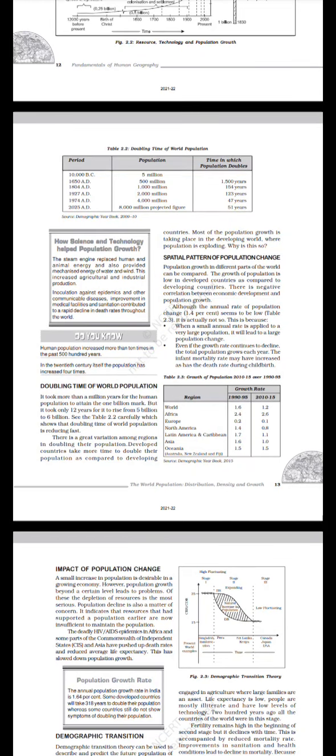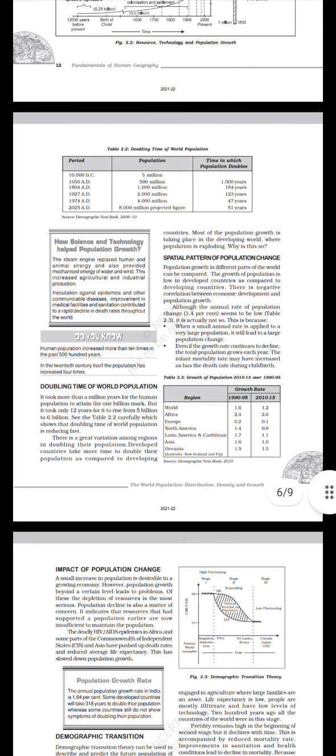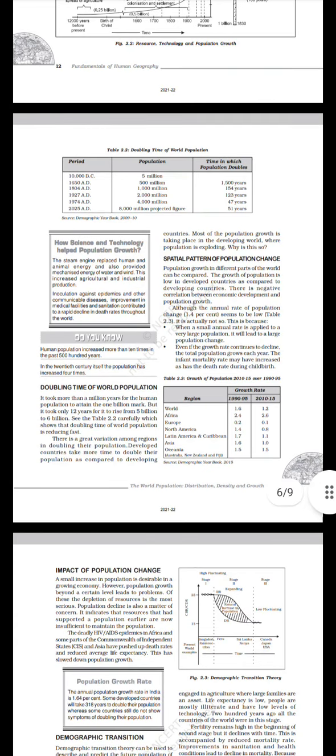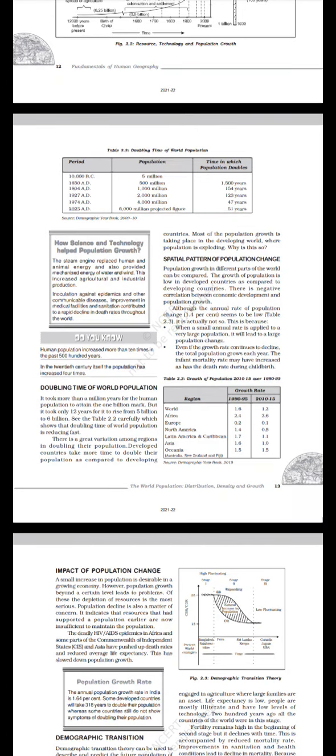Spatial pattern of population change. Population growth in different parts of the world can be compared. The growth of population is low in developed countries as compared to developing countries. There is negative correlation between economic development and population growth. Although the annual rate of population change, 1.4%, seems to be low (table 2.3), it is actually not so. This is because when a small annual rate is applied to a very large population, it will lead to a large population change. Even if the growth rate continues to decline, the total population grows each year. The infant mortality rate may have increased, as has the death rate during childbirth.